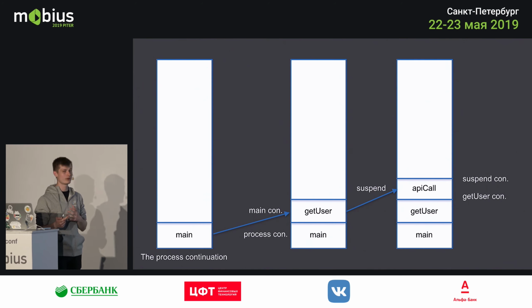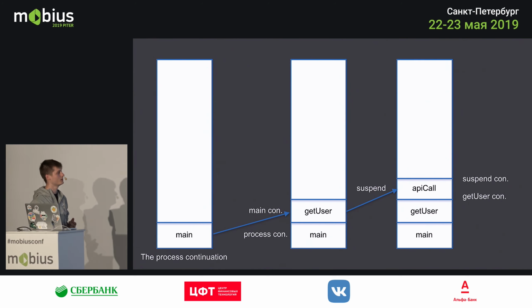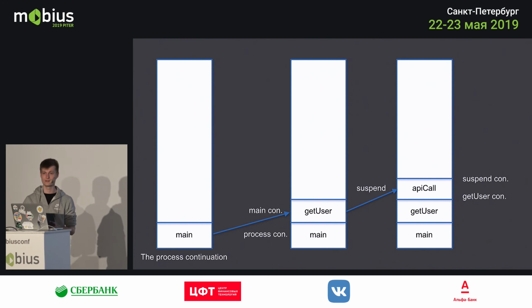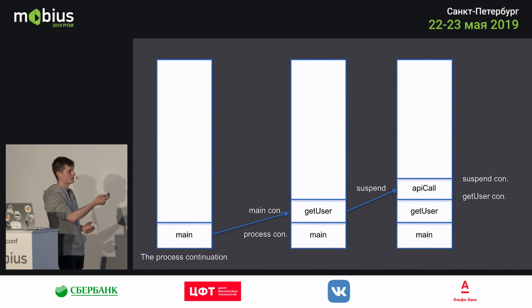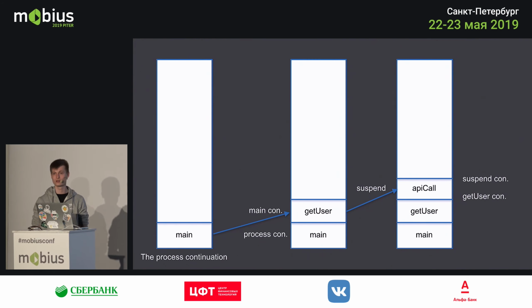And if something bad happens, it can go back all the way down through the getUser continuation to the main continuation and the process continuation in the end. Additionally, if the suspension returns some value, it will pass it down through the suspension continuation, which will in turn go all the way back to the getUser continuation. So you can return that value to a different function, even though it may be from a different thread.